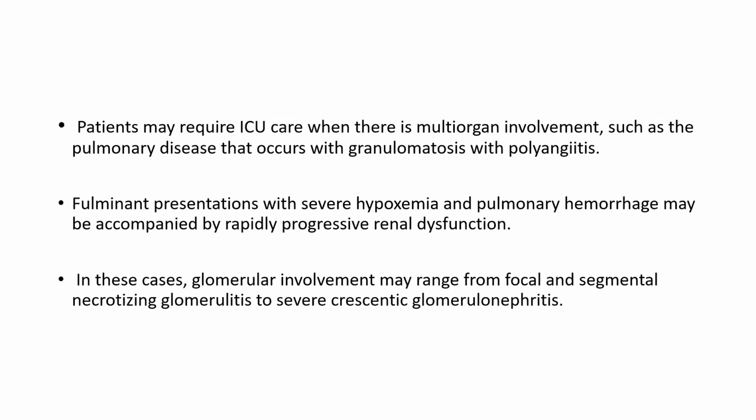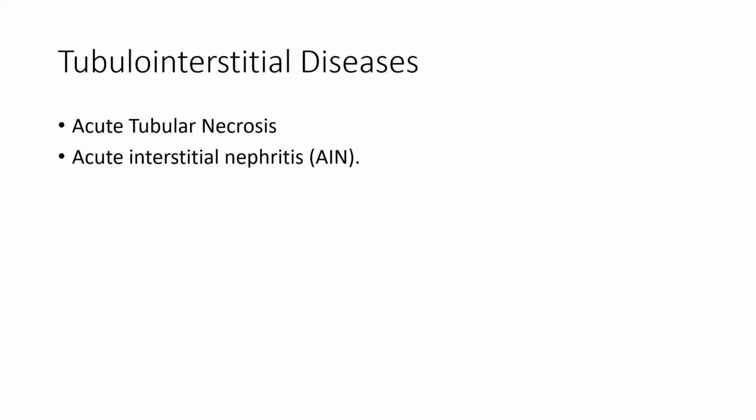Patients may require ICU care when there is multi-organ involvement, such as the pulmonary disease that occurs with granulomatosis with polyangiitis. Fulminant presentation with severe hypoxemia and pulmonary hemorrhage may be accompanied by rapidly progressive renal dysfunction. In these cases, glomerular involvement may range from focal and segmental necrotizing glomerulonephritis to crescentic glomerulonephritis.